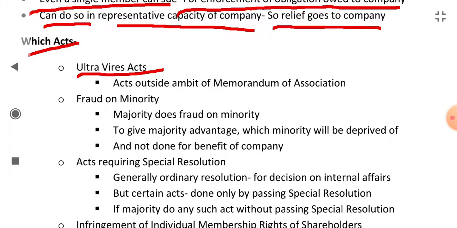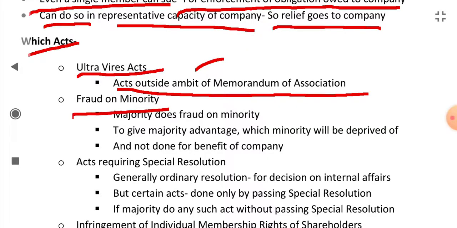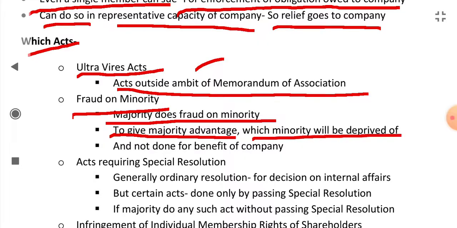The acts which are outside the scope of the memorandum of association, or the act which is fraud on minority, okay. Majority does fraud on minority to give majority an advantage which minority will be deprived of, and this fraud has not been done for the benefit of the company, okay.